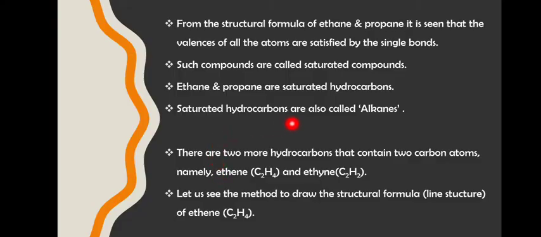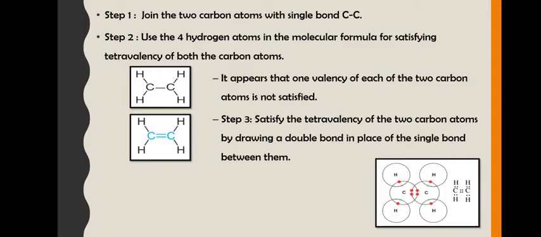All the saturated hydrocarbons are called alkanes. Now there are two more types of hydrocarbons that contain two carbon atoms, namely ethene and ethyne. Again there are two carbons but the structure is different. Now let us see. See here, there are also two carbons. It was C2H6 but this is C2H4.